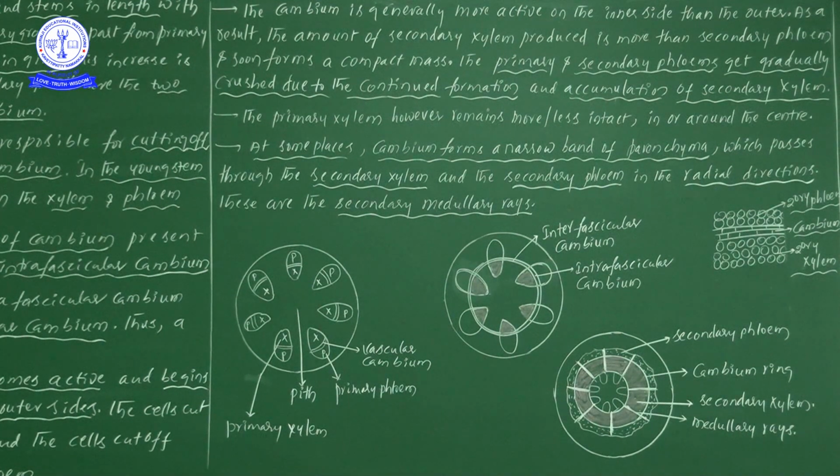Once secondary growth has started, due to the activity of cambium, new cells are formed, and those new cells we have named secondary structures. If the new cells are outside the cambium, we name them secondary phloem. If the new cells are inside the cambium, we call them secondary xylem.